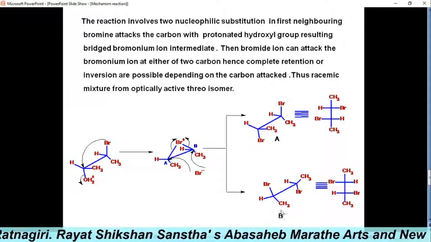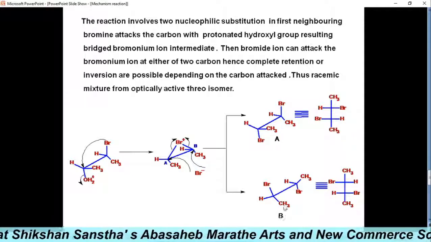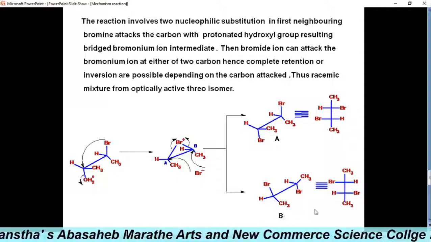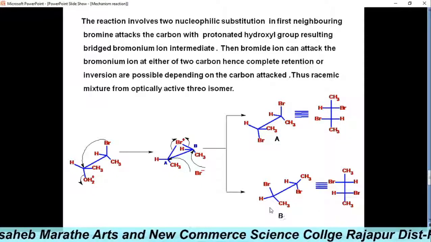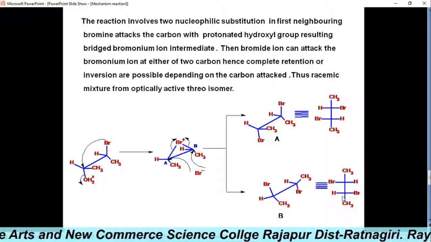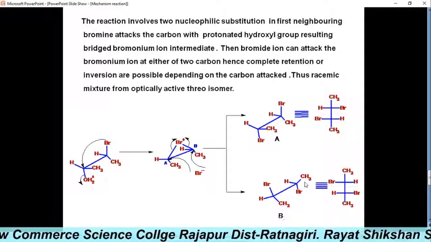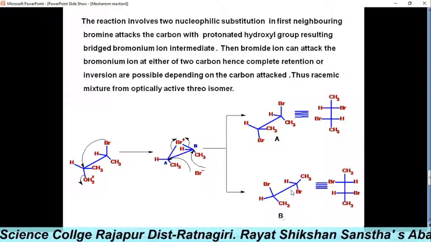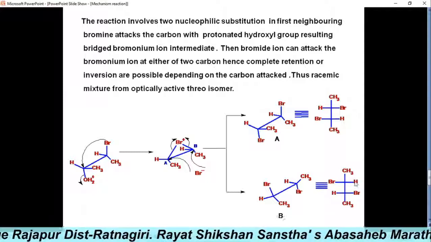Drawing this is very simple. The first carbon we rotate on this side. It is very simple to understand and to write the molecules. We can rotate this methyl to the right-hand side, so hydrogen is on the left side and bromine is on the right-hand side. Similarly, we rotate this methyl group on this side, with right-hand side rotation, so bromine is on the left side and hydrogen is on the right-hand side.